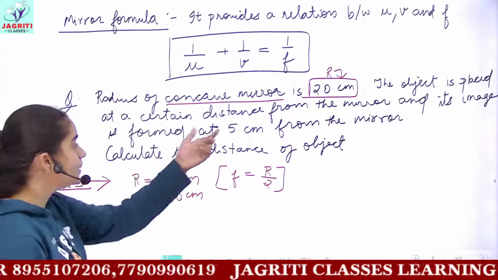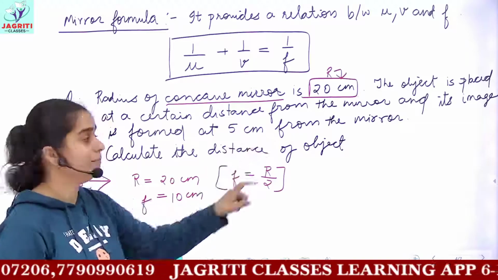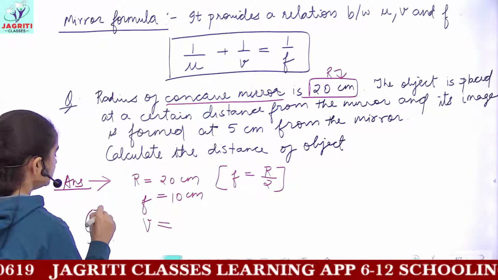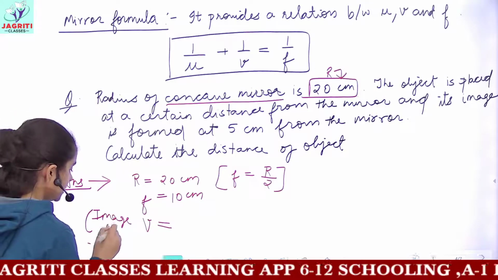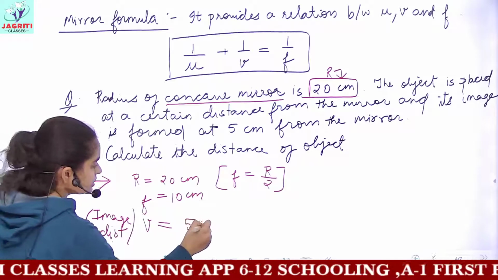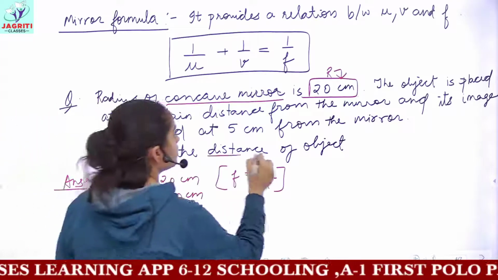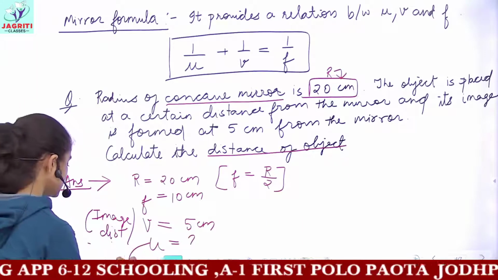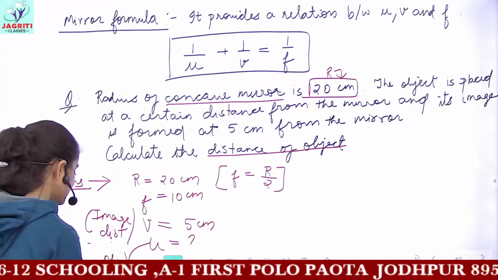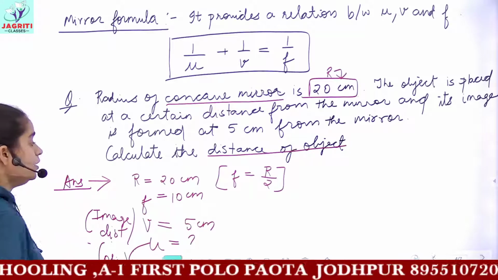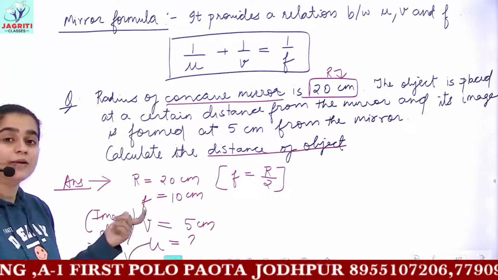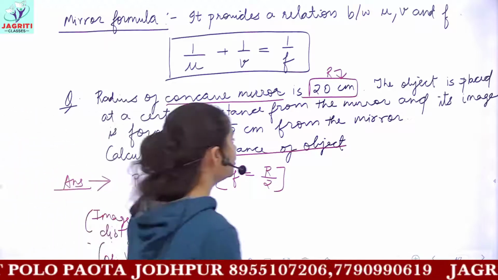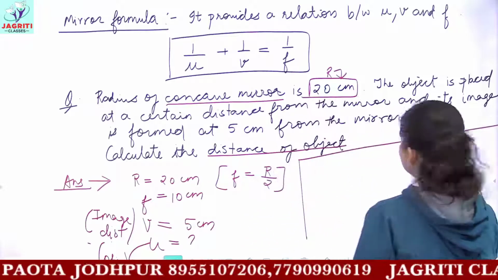Then you have that the image is formed at a distance of 5 centimeter. So the image distance, which is V, is 5 centimeter. Remember, the symbol V stands for image distance. You are required to calculate the object distance, which is U. Because we are given F and V and we have to find the object distance, we'll be using the mirror formula which is in front of you.